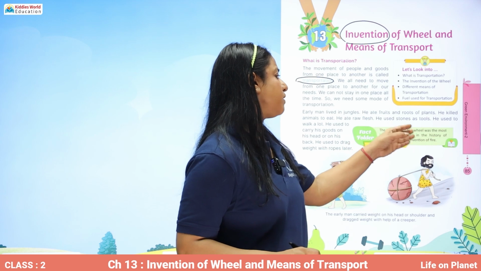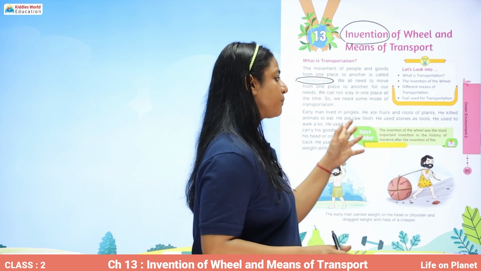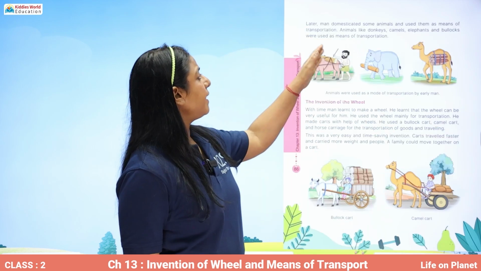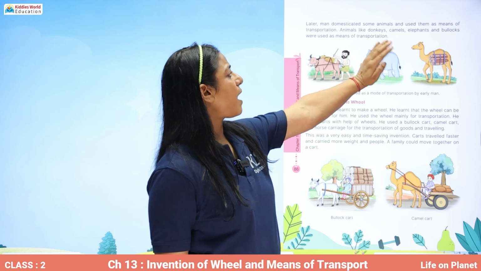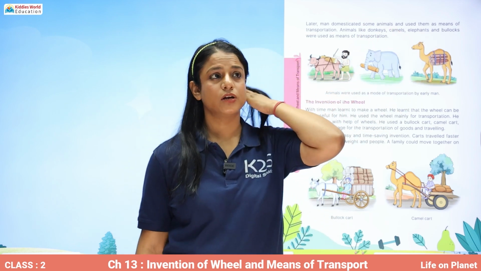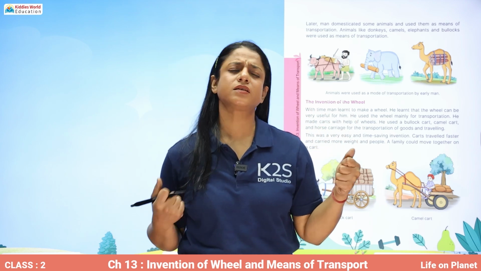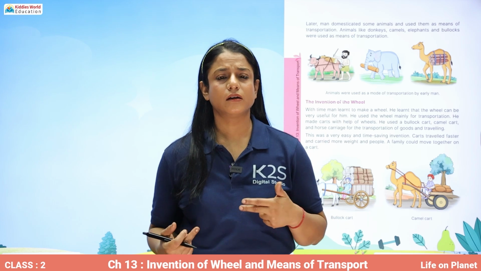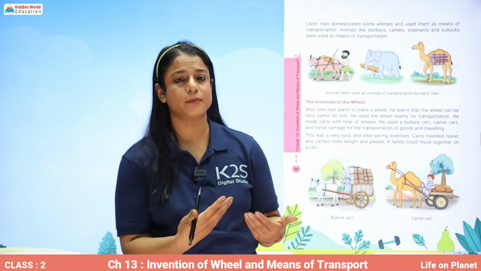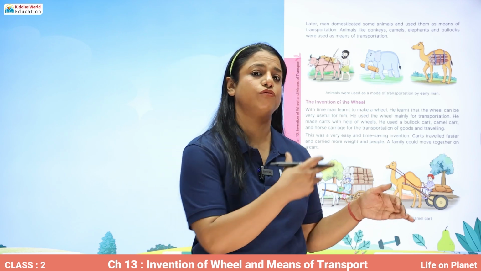So the invention of the wheel was the most important invention in the history of mankind after the invention of fire. So later, man domesticated some animals and used them as means of transportation. Earlier, when they used to carry their load themselves, they learned that we can just train the animals, we can domesticate them, we can make them our pets, and then we can carry load through them.